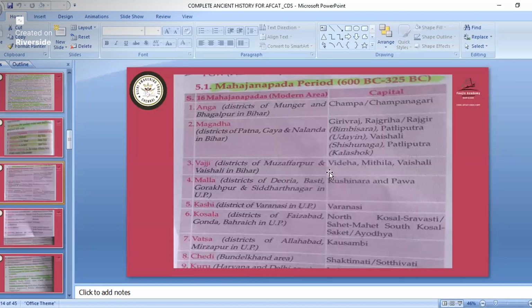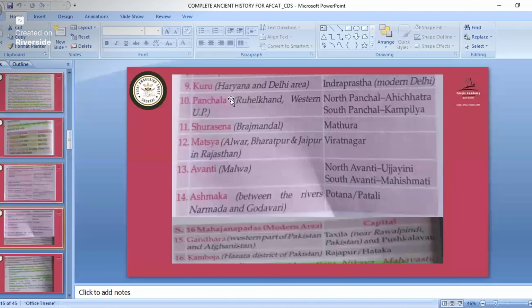If you have seen the Mahabharata, you could have come across all these Mahajanapada names. Now we'll go to the other 8 Mahajanapadas. Chedi is Shuktimati. Kuru Mahajanapada, capital is Indraprastha.